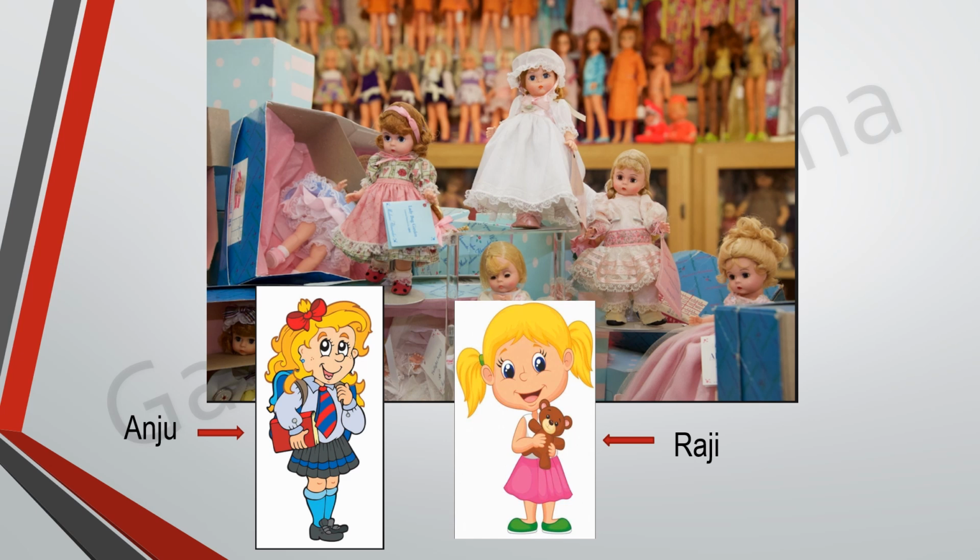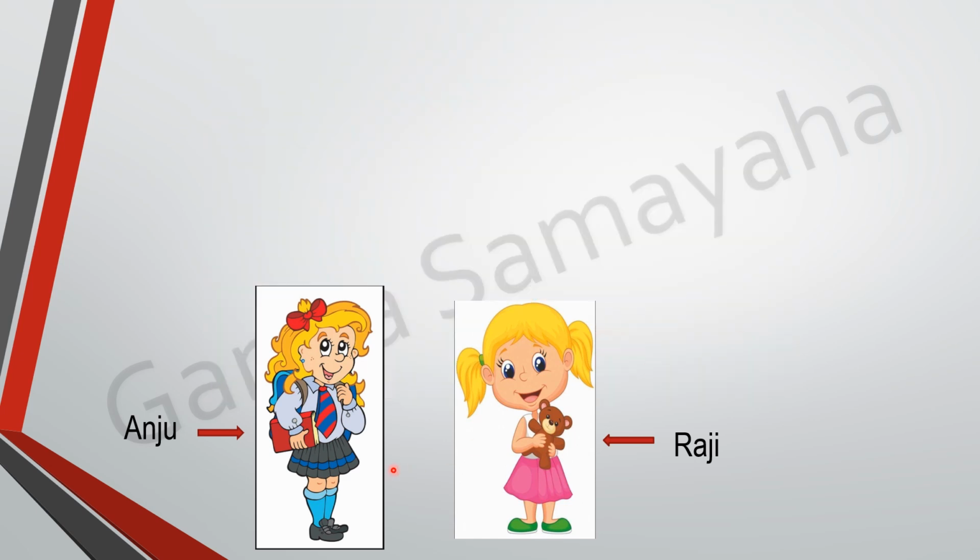Now let us analyze this mathematically. Okay. Fine. Now Anju gave Raji 100 rupees. And Raji has to return Anju 100 rupees. Okay. Raji has bought the doll. She had 100 rupees. She took 100 rupees from Anju and she bought the doll.